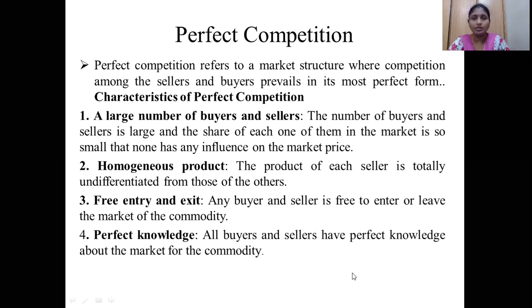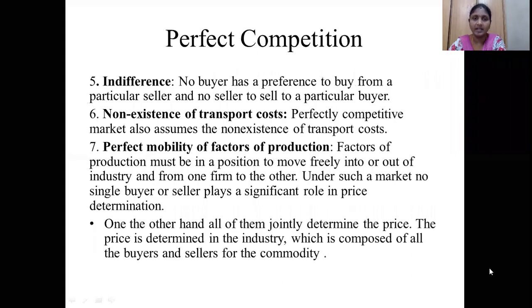No single seller decides the price of a commodity, because all of them affect the price. A single person is not deciding the price.